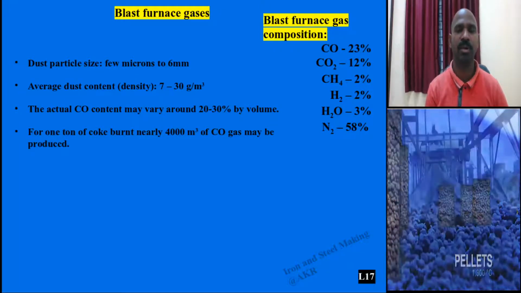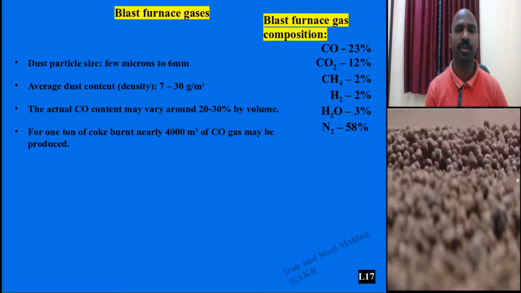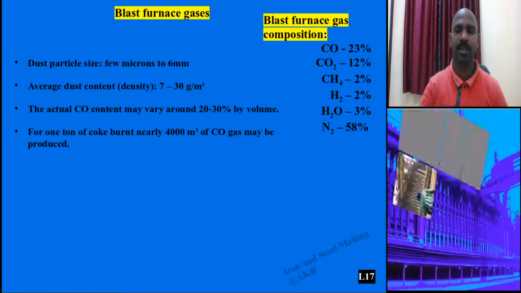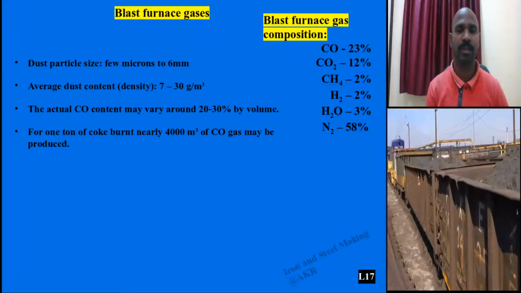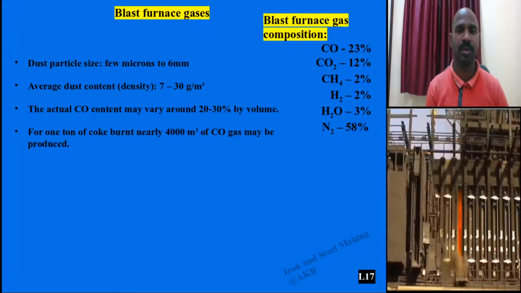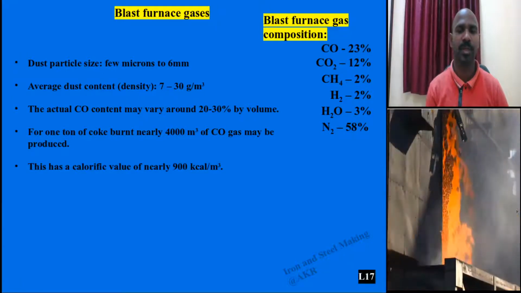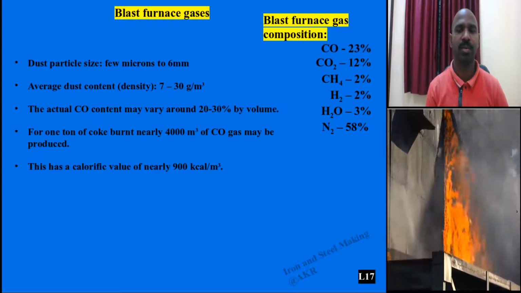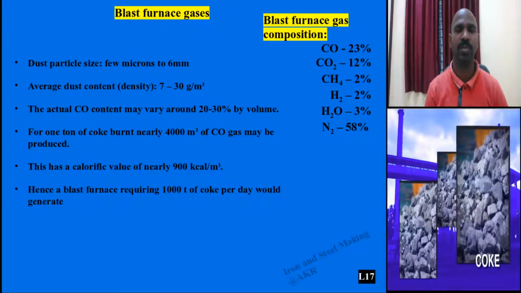For 1 ton of coke burnt, nearly 4,000 meter cube volume of gas will be generated, and the calorific value of that gas is 900 kilocalories for that volume.